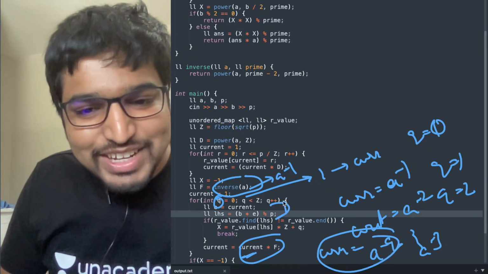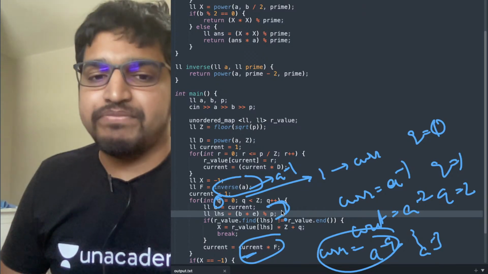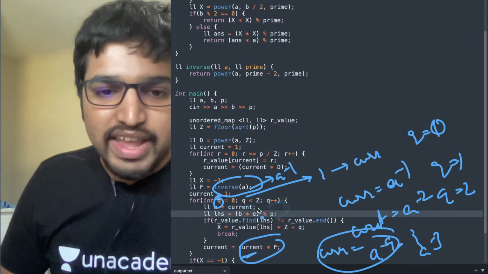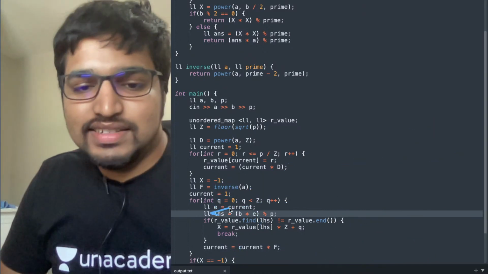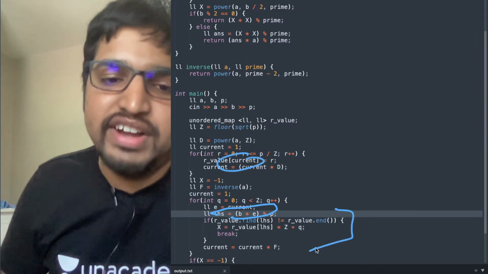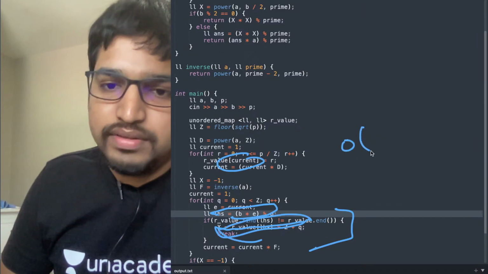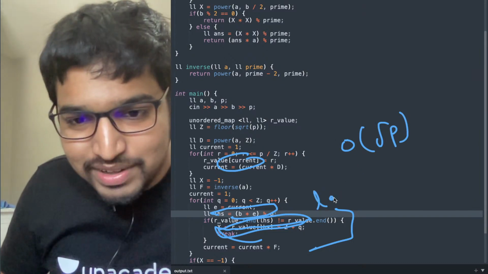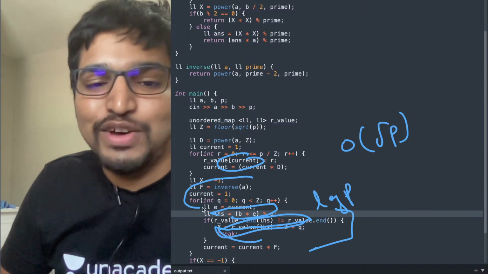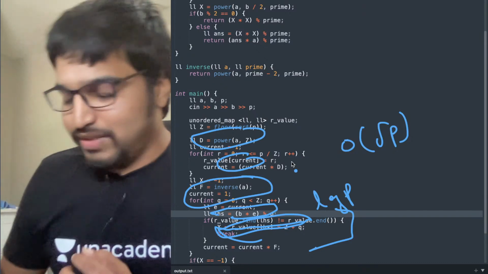So we eliminated a log factor here as well. Unordered map finding is amortized O(1), so we don't need to worry about that. So at each point we found current, and from that we found what LHS is, and we find if LHS is present in any of the R values, and we are done. We found our x here in O of root p. Note that we eliminated log p from here. We eliminated the bottleneck. We eliminated what the power function is doing, and we just did it lazily. We just did it once for all, and then we computed it incrementally by multiplying it by what it needs to be multiplied by. Is this clear so far?